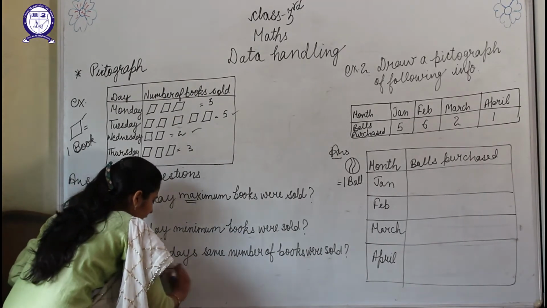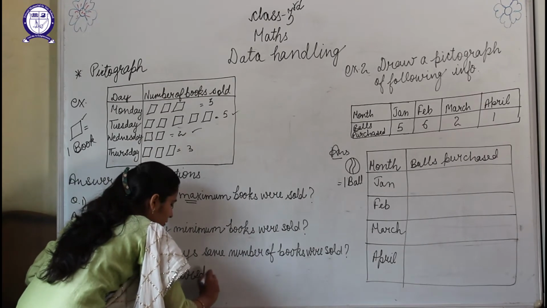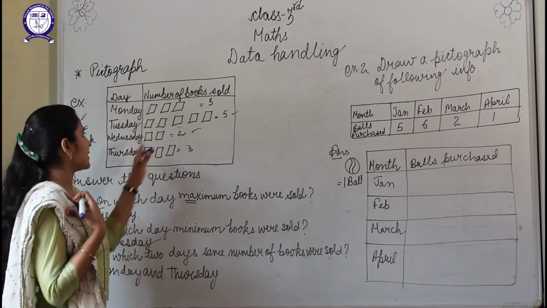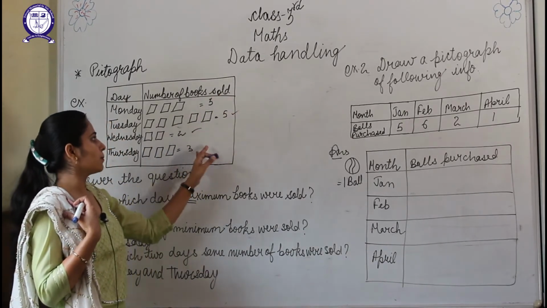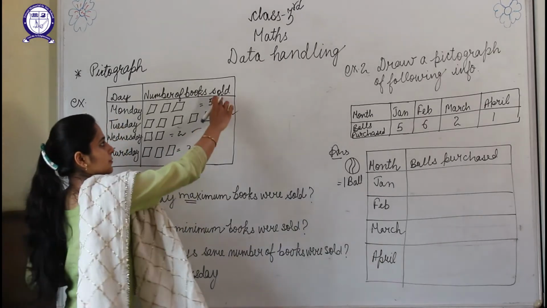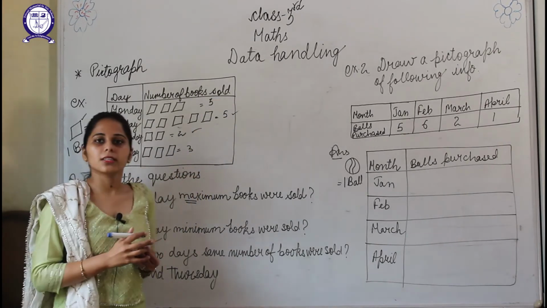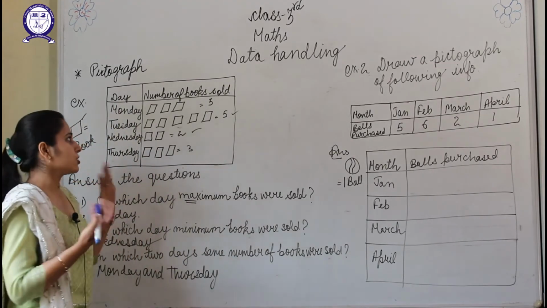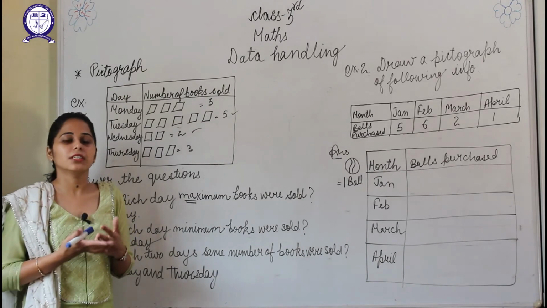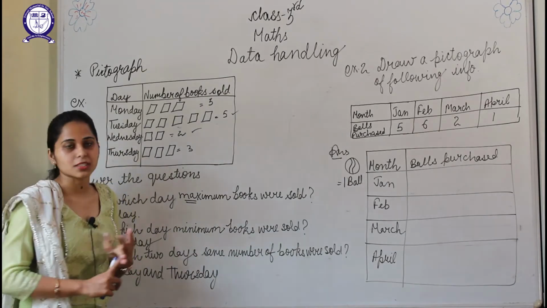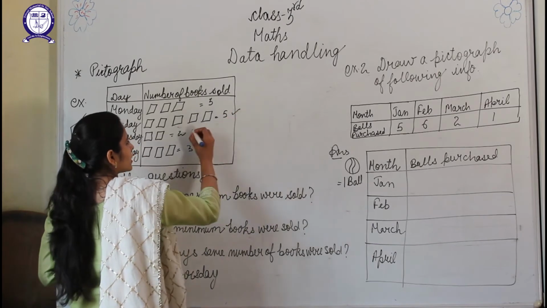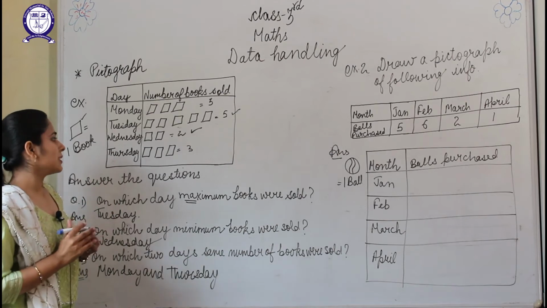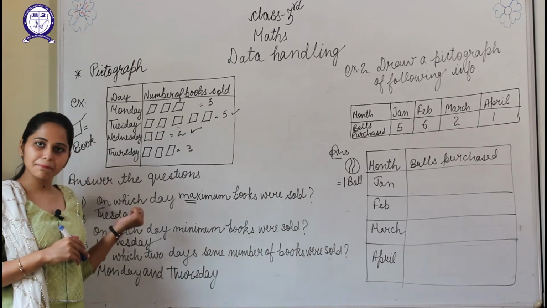The question can also be asked in the form to find out the total number of books sold in the whole week or in all the 4 days. So what will you do? 3 plus 5 plus 2 plus 3. So our answer will be 3 plus 5, 8, 8 plus 2, 10, 10 plus 3, 13. So means in all these 4 days 13 books were sold. The question can also be asked in the form of to find out the difference between the highest amount and the lowest amount. So what is the highest amount? 5. And what is the lowest amount? 2. So the difference will be 5 minus 2, that is 3. So like this you can answer the question after looking at the pictograph.